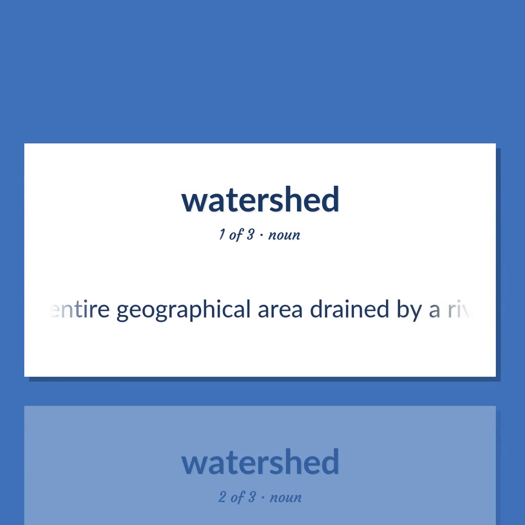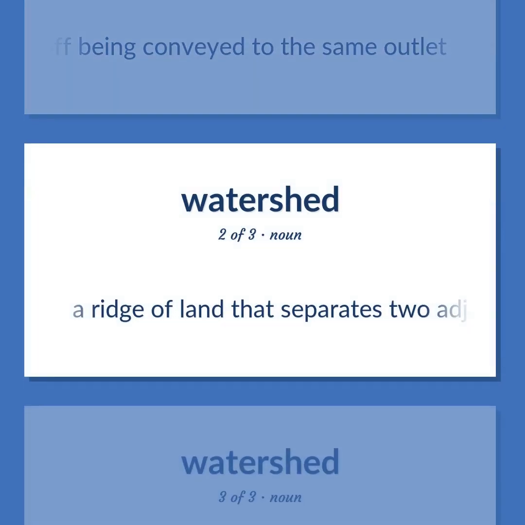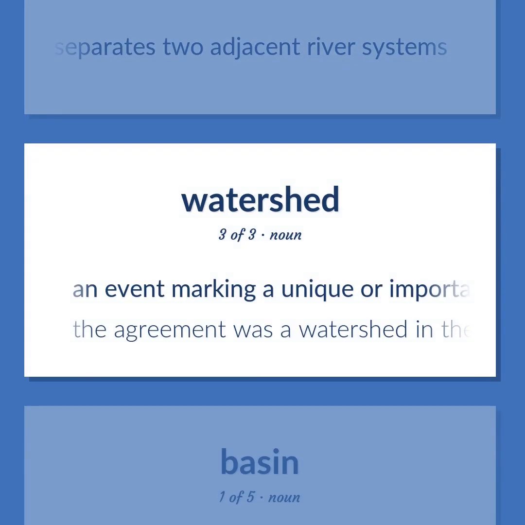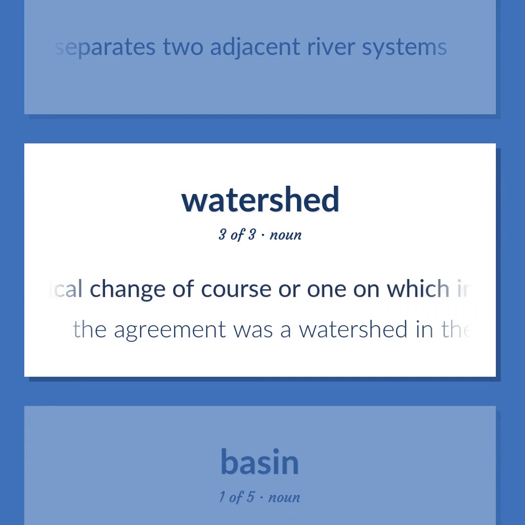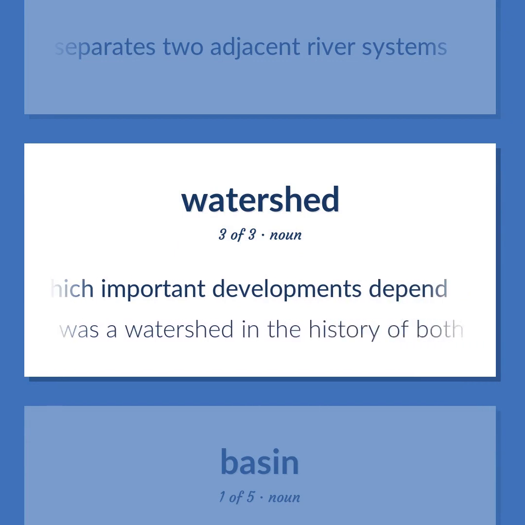The entire geographical area drained by a river and its tributaries. An area characterized by all runoff being conveyed to the same outlet. A ridge of land that separates two adjacent river systems. An event marking a unique or important historical change of course or one on which important developments depend. The agreement was a watershed in the history of both nations.